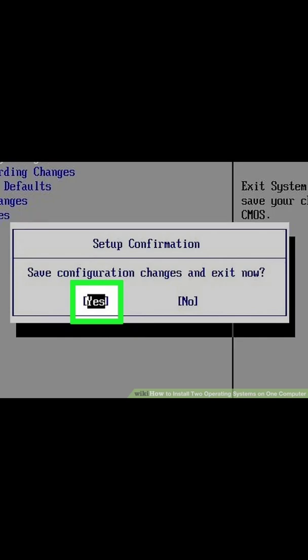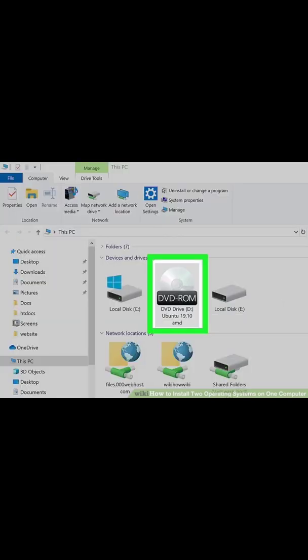And the final part in installing an OS is to install the operating system, which has 9 steps. The first one is to insert the install disk. If you used Rufus to create a USB install disk, insert the USB flash drive into an open USB port on your computer. If you are using a CD or DVD install disk, insert it into your CD or DVD-ROM drive.